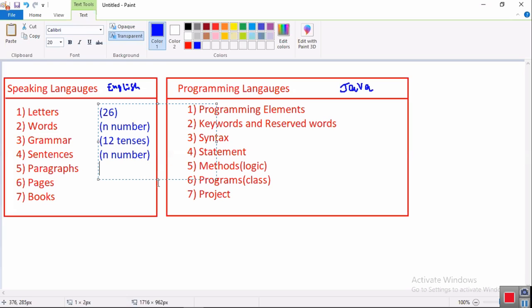Okay, I cannot. N number. Paragraphs, how many? N number. Pages, how many? N number. Books, how many? N number. These are not a big deal. Are you catching my point? These are not a big deal. Once you are comfortable with these three areas, any spoken language you take is easy.